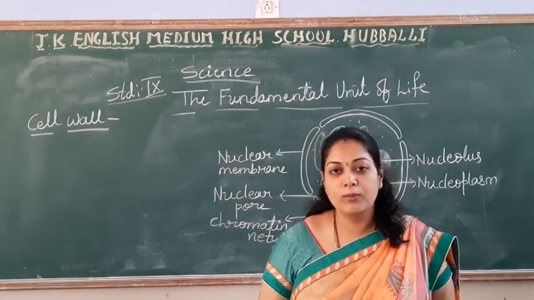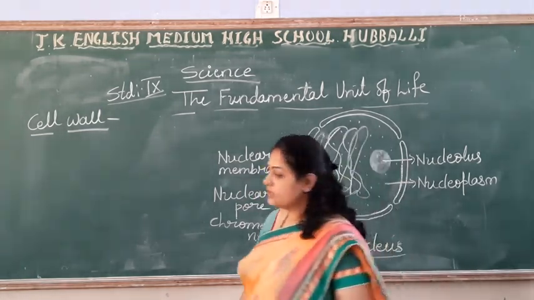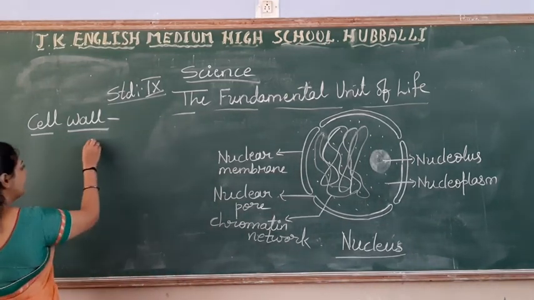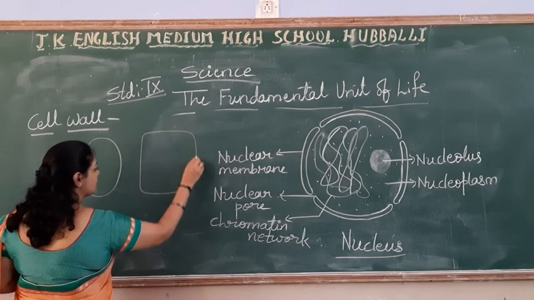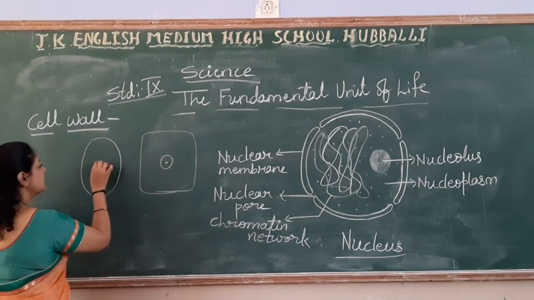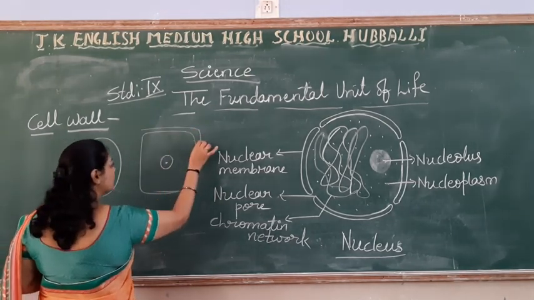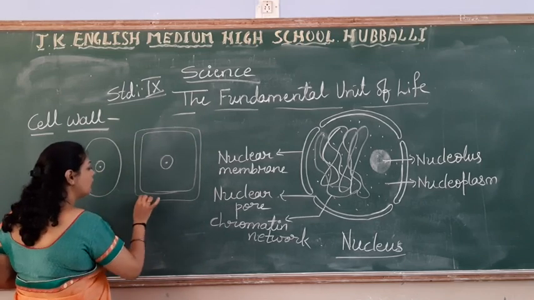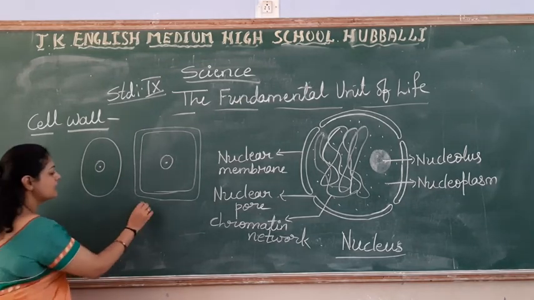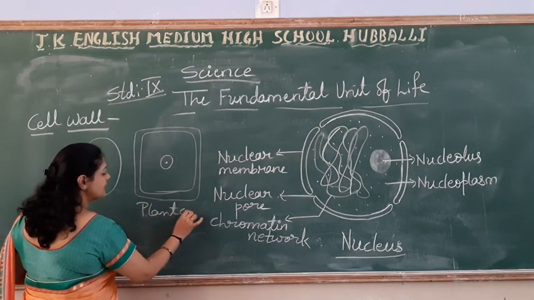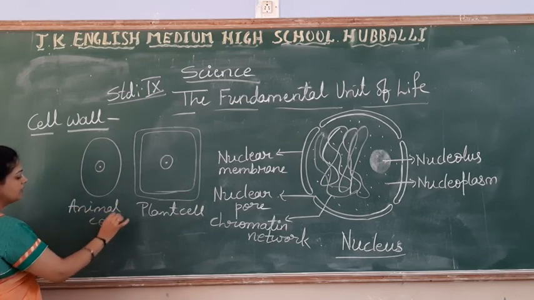Coming to one more important part after the cell membrane, that is the cell wall. If you see the structure of the plant cell and animal cell, see, one is plant cell, one is animal cell, right? So to this, let me draw one more. Now tell me which is the plant cell and which is the animal cell? Yes, of course this is the plant cell and this one is the animal cell.